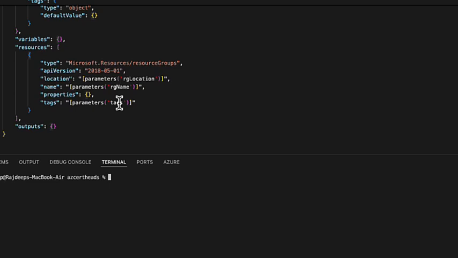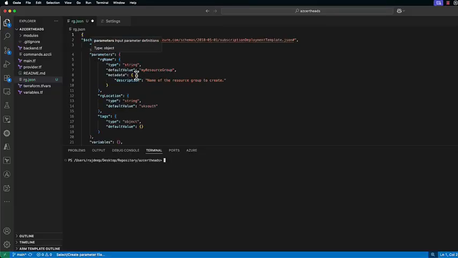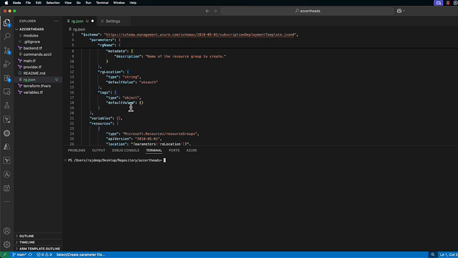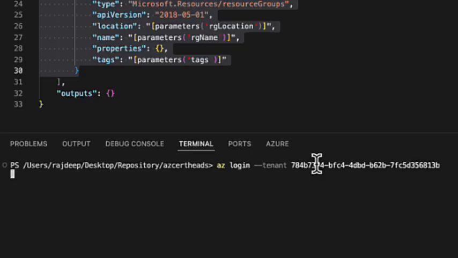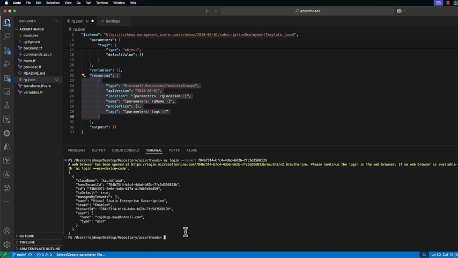Our basic ARM template is now ready. We have parameters where we have defined the RG name, the RG location, and tags. We have not put any tags, which is fine. And I have created resources as well to define what resource I want to create. Basically, I want to create a resource group here. So I have to now log into the Azure CLI. So I will do that. I will log into my tenant. I'm logged into my tenant now.